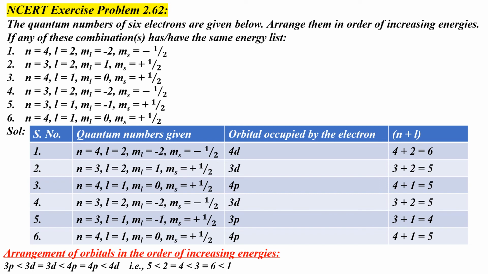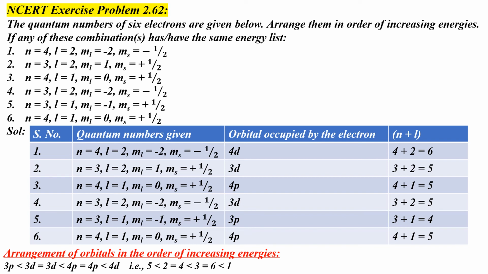Now since the 4d orbital has a value of n plus L as 6, it has higher energy than the 4p orbital. Hence, let's arrange the orbitals in the increasing order of their energies. 3p is less than 3d is equal to 3d. There are two 3d orbitals in the tabular column. So we write it like this: 3d equals 3d, less than 4p equals 4p, less than 4d.